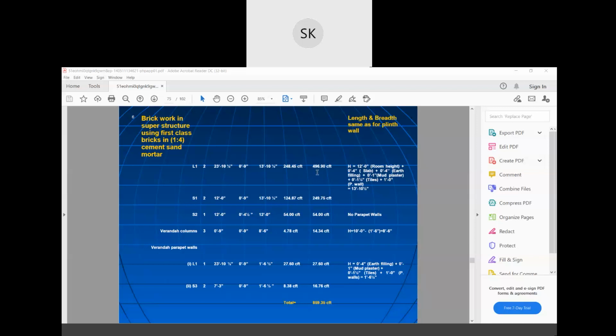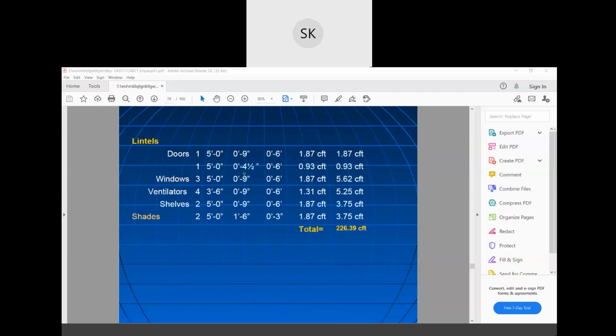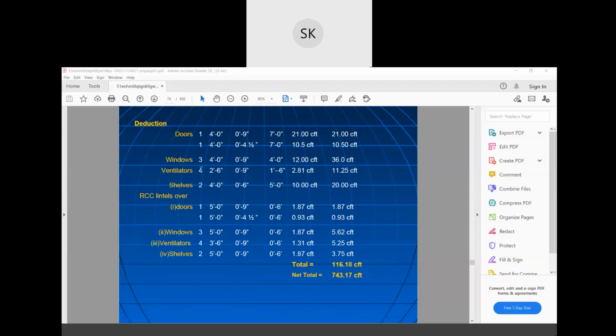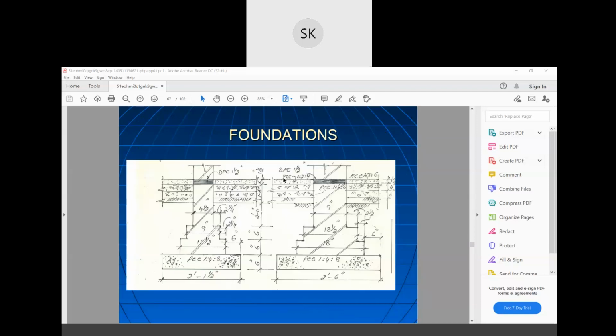Okay, so like this at the end, what will we do? One more important thing, deductions. When you do estimation for a wall, see this diagram.